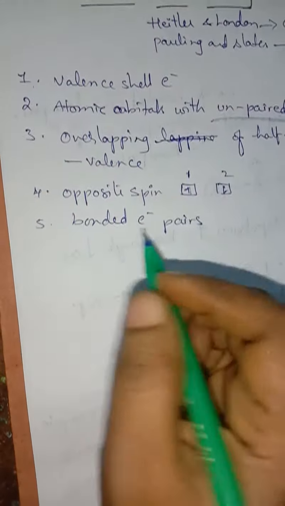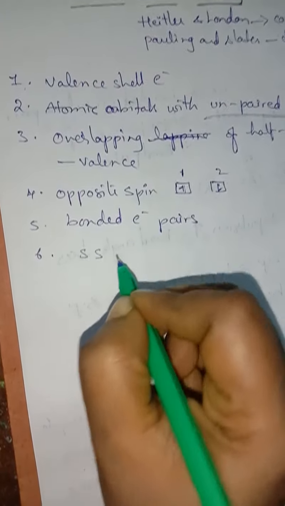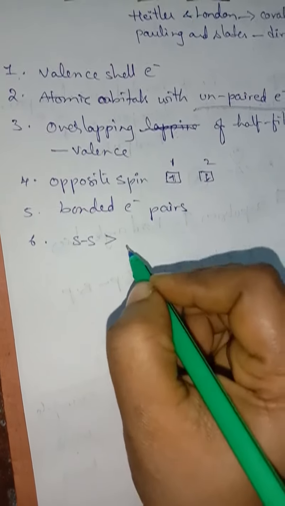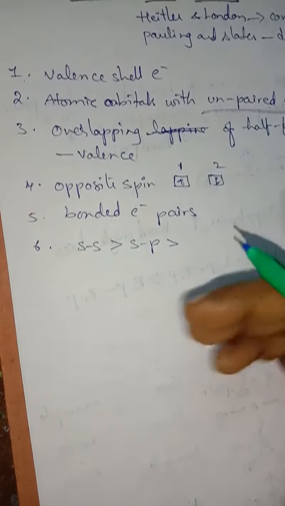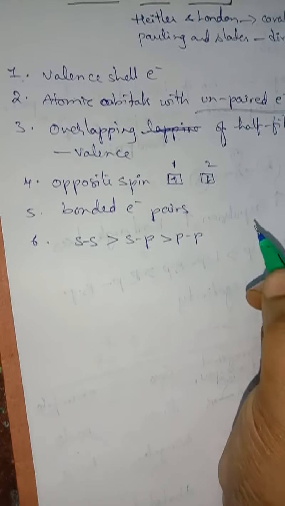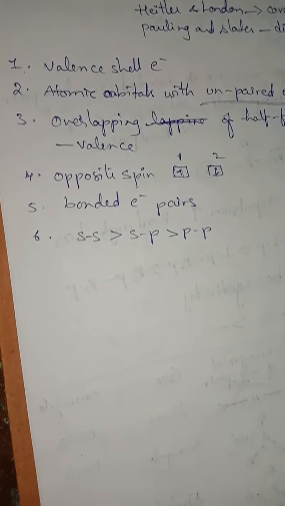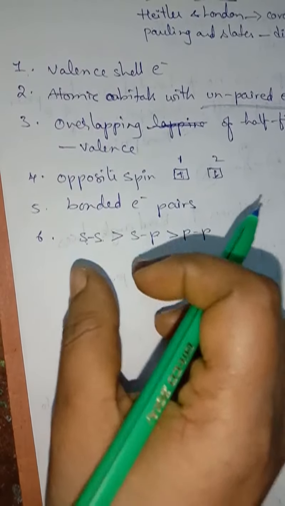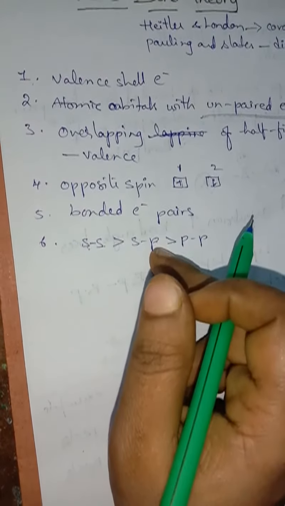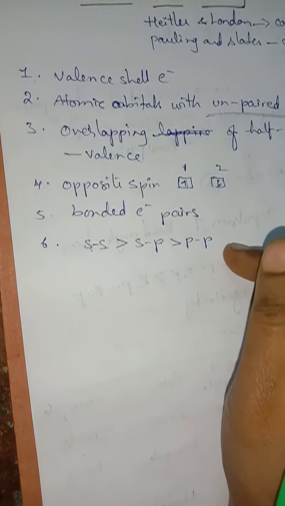If you look at the strength of bond here, ss overlapping is greater than sp overlapping, and sp overlapping is greater than pp overlapping. Understand, children? The strength of the covalent bond depends on the extent of overlapping. When two s orbitals overlap, they form a stronger bond than sp, and sp forms a stronger bond than pp orbitals.